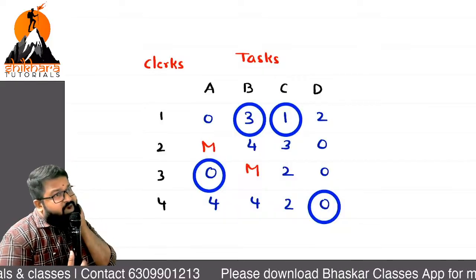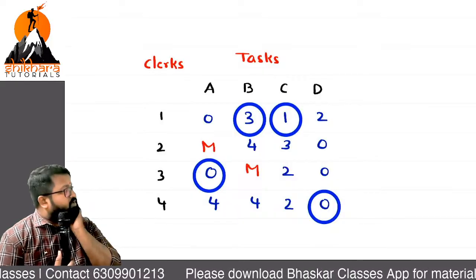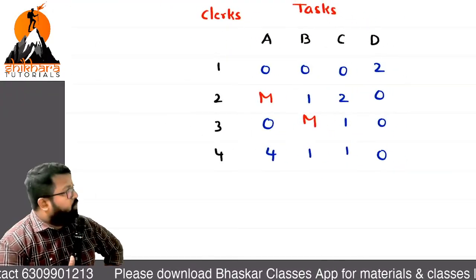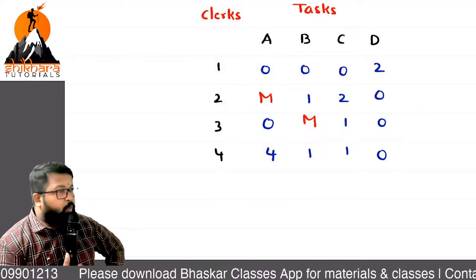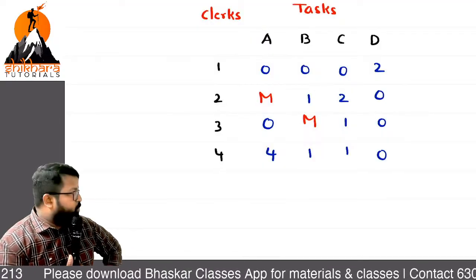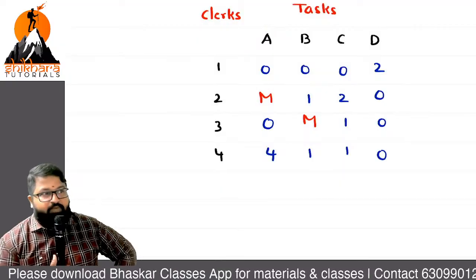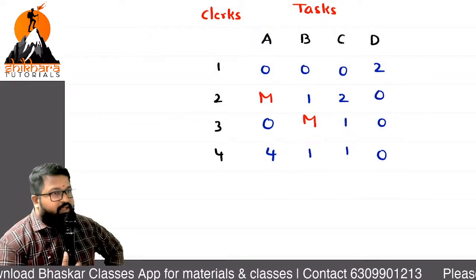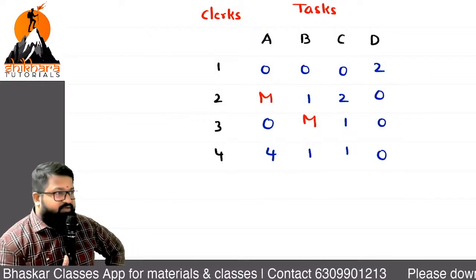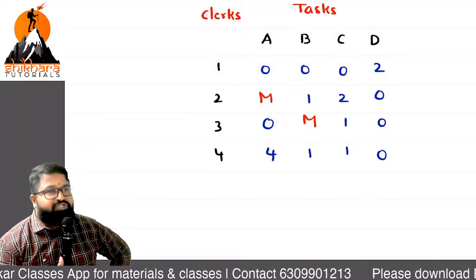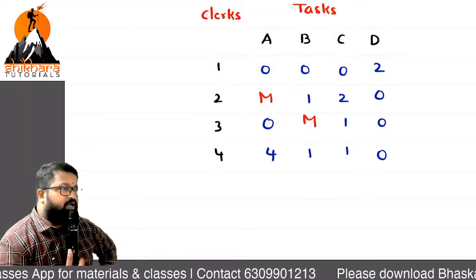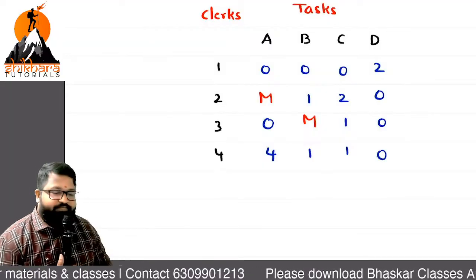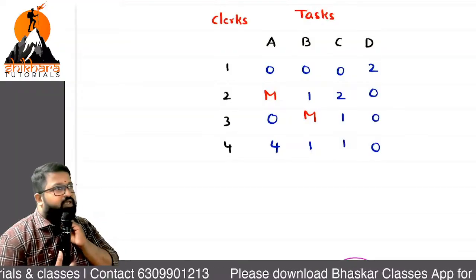What is the end matrix? 0, 0, 0; 2, M, 1, 2, 0; 0, M, 1, 0, 4, 1, 1, 0. Okay, M value, can you repeat once more so that it will fix in your mind? M value is infinity. So from infinity, for example, from the ocean, if you take 1 liter of water, will the ocean cry? It will not cry. Same like M.